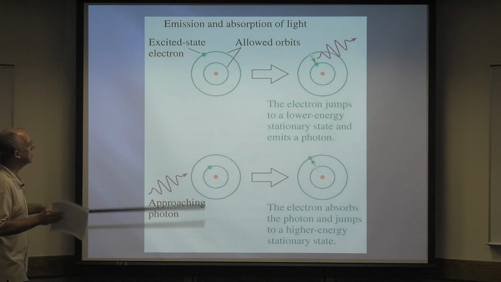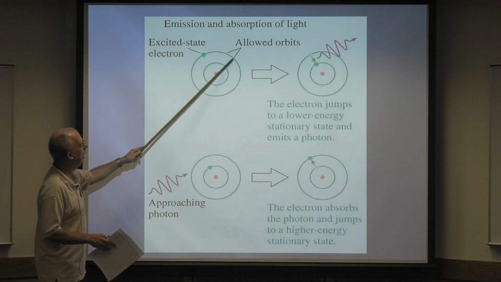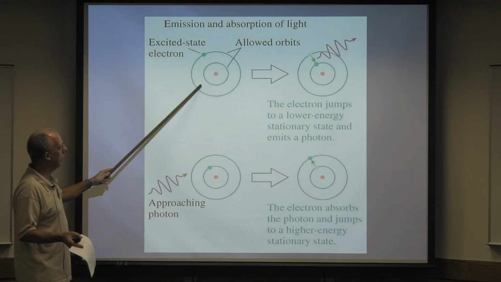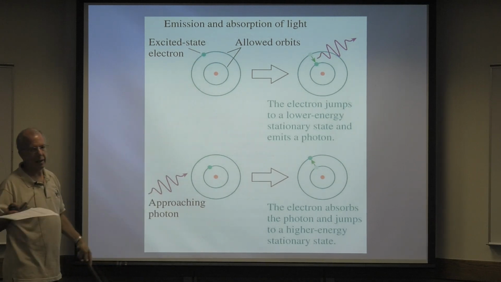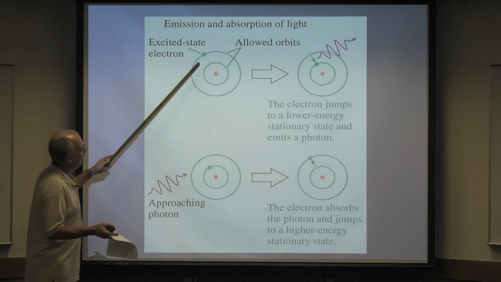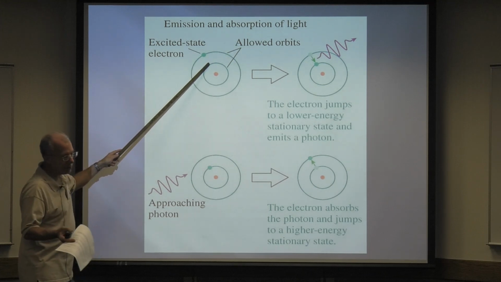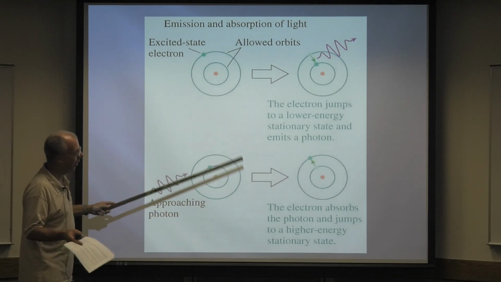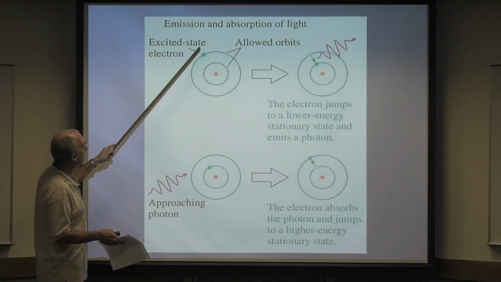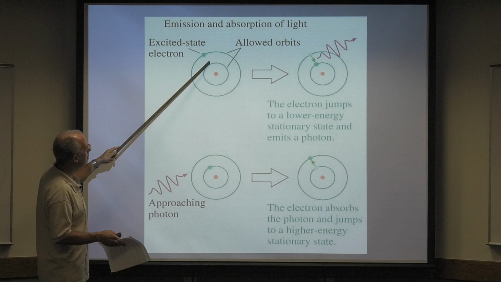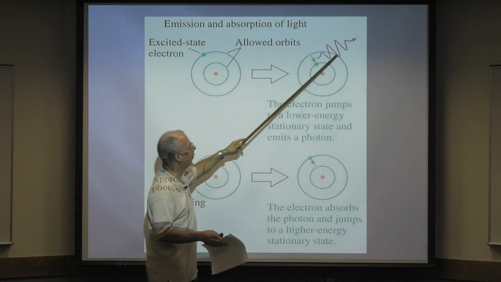Okay, so let's say you have this excited state electron. Let's say it's an n equals 2 level or something like that. And you don't want to stay excited very long, right? And so in order to go to the ground state, the couch potato state, where most people want to go, just like electrons, the only way it can go from the excited state to the ground state is by emitting a photon.